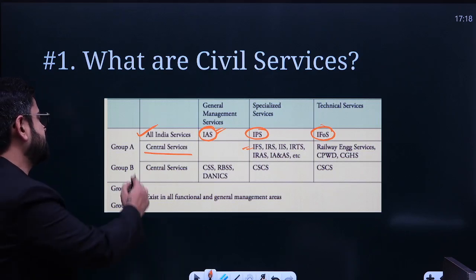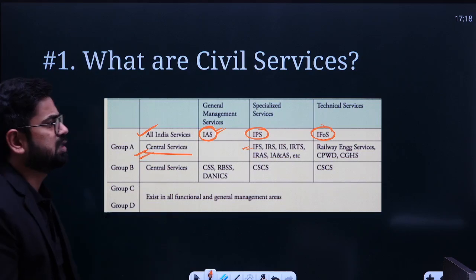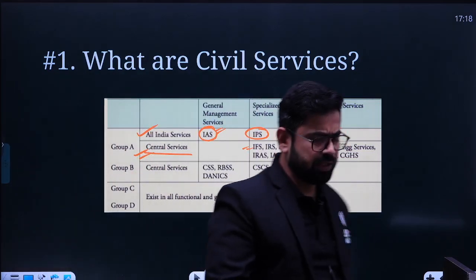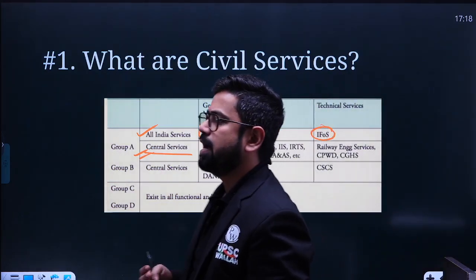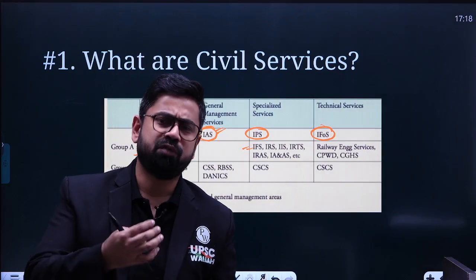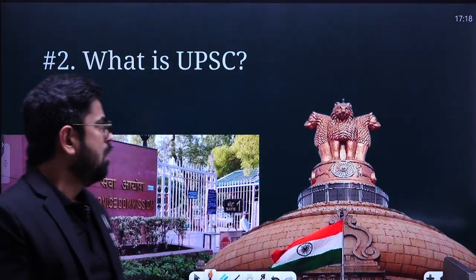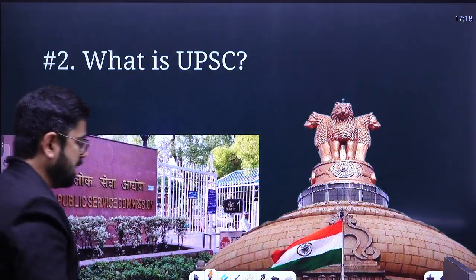Then there are central services, and then there are services in the states as well. So there are a lot of services which you can opt for, not necessarily IAS or IPS, right, but that is something we can understand later as well. So now the question is how to get into these services, how to become a civil servant.